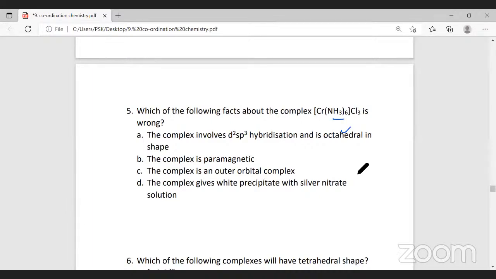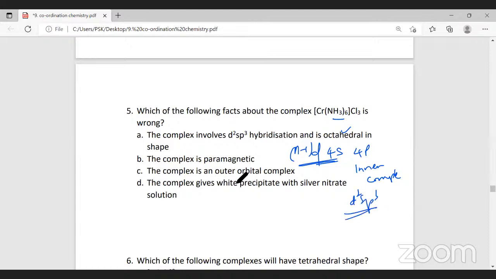Now, ammonia is what type of ligand? Neutral ligand. Whether it's a strong ligand or weak ligand. Strong, sir. When it's a strong ligand, what will happen? Pairing of electron within the metal takes place or not? Takes place, sir. When the electron pairing within the metal takes place, n-1 d orbital will take part in the hybridization, 4s and 4p. Since n-1 d orbitals are taking part in the hybridization, this will be called as what complex? It will be inner complex. The hybridization will be d2sp3.